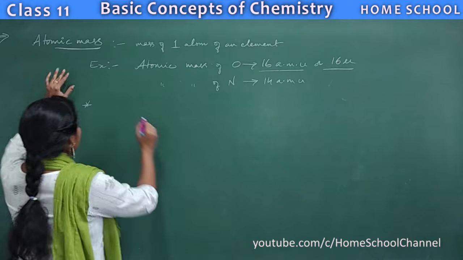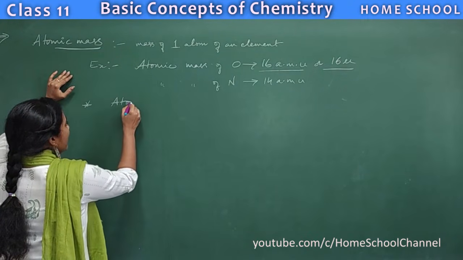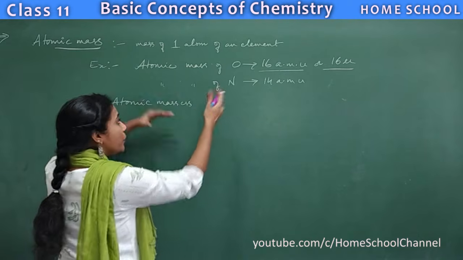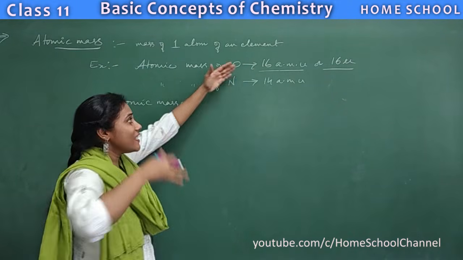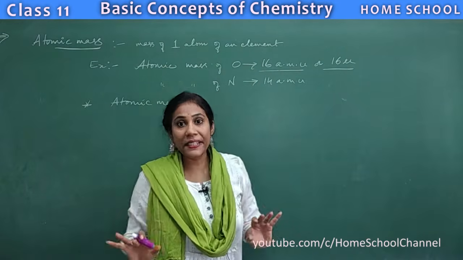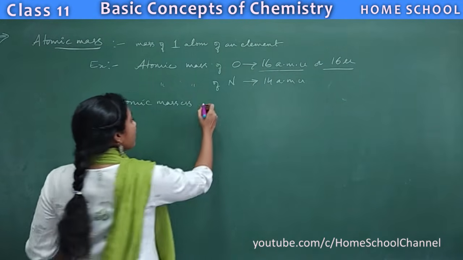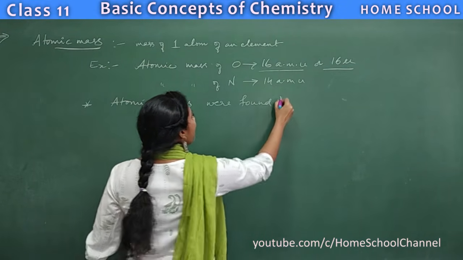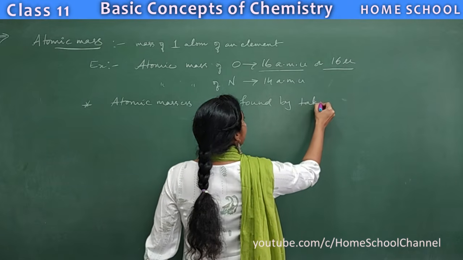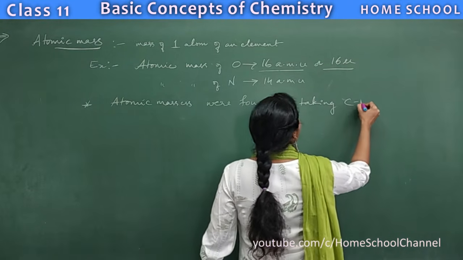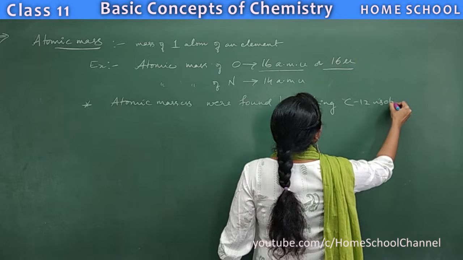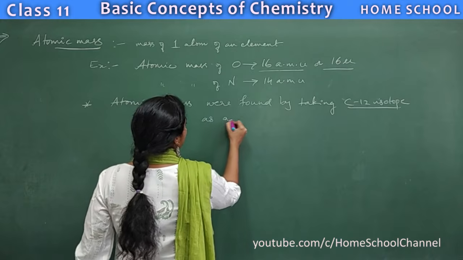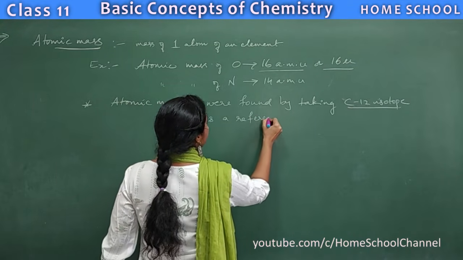So the first point I'm writing on the board is: note down that the atomic masses we are using now, and whatever has been displayed in the periodic table by the scientists, those atomic masses were found by taking the carbon 12 isotope as a reference.